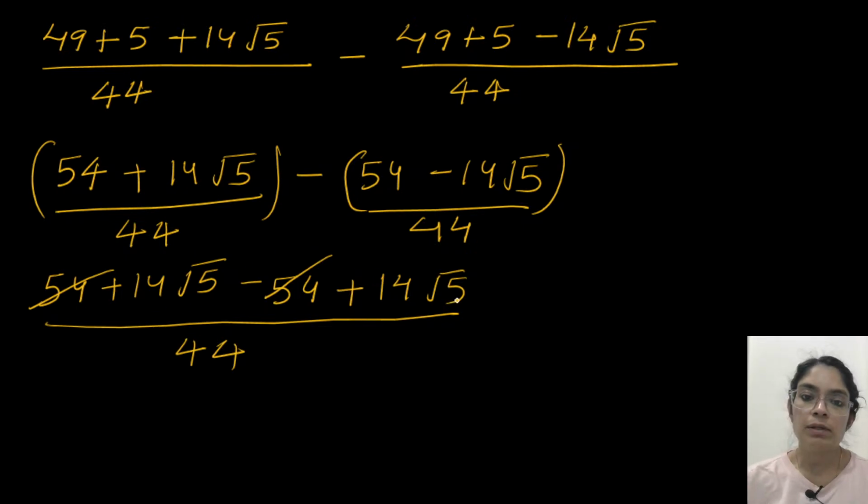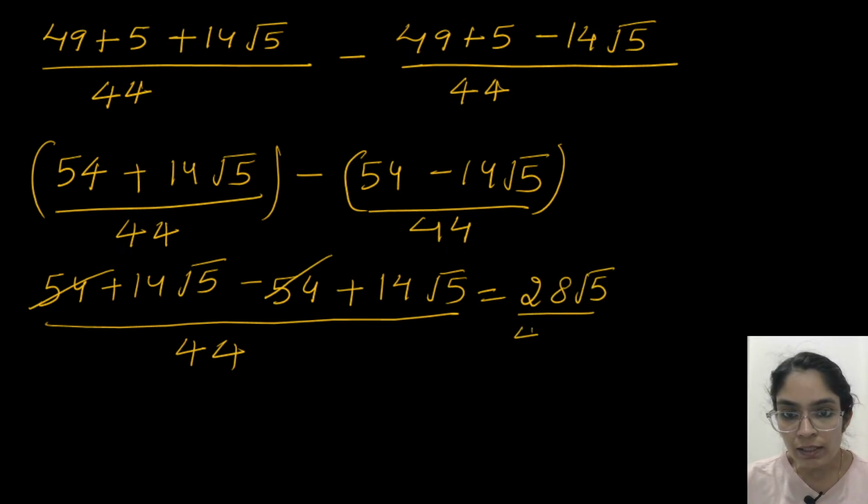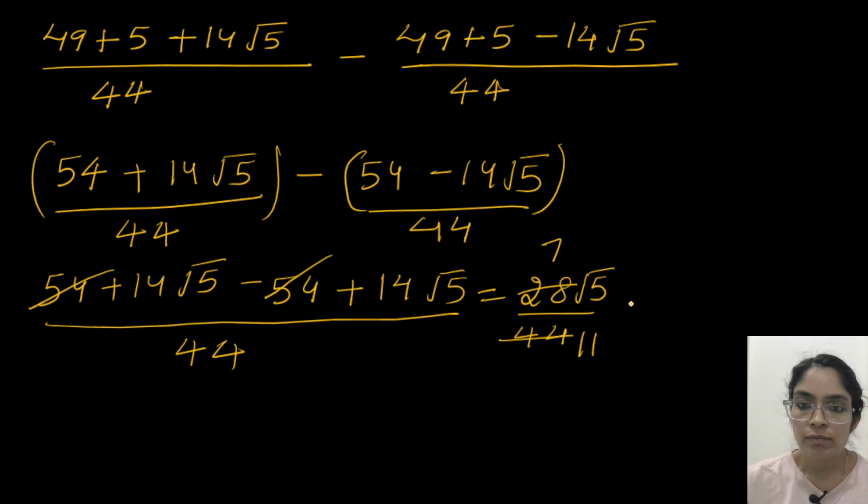Then 14 plus 14, because these are also like terms. So 14 plus 14 is 28. 28 root 5 by 44. Now if we do cancellation here, I'll just write this part. Suppose here on 2's table I am doing a 4's table, we can do 4 into 7 and 4 into 11. So if we do cancellation, 7 by 11 root 5 we will get.